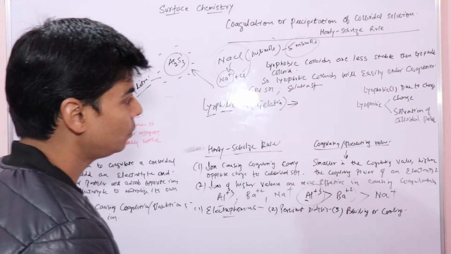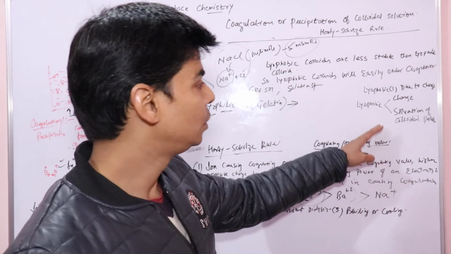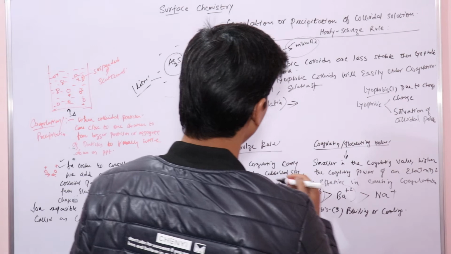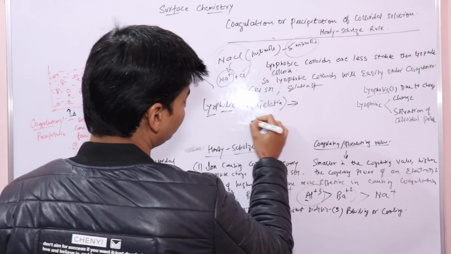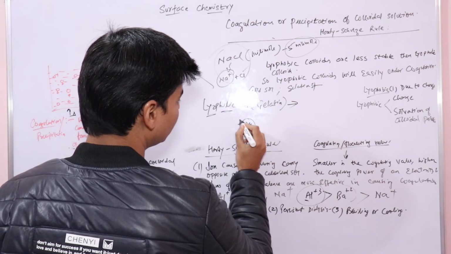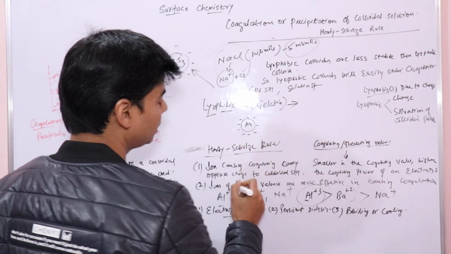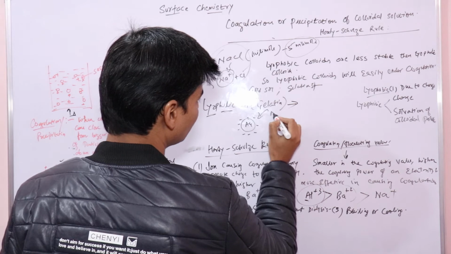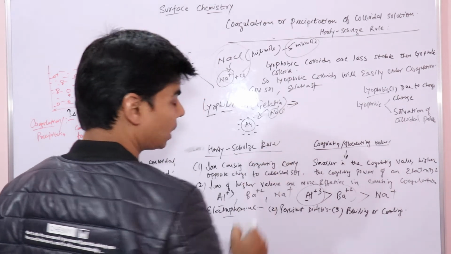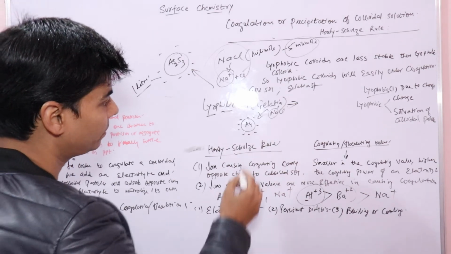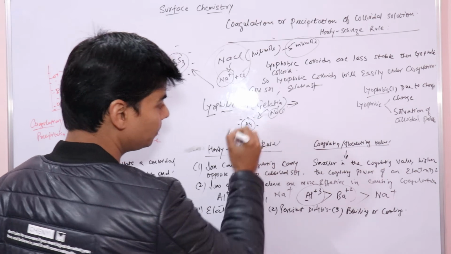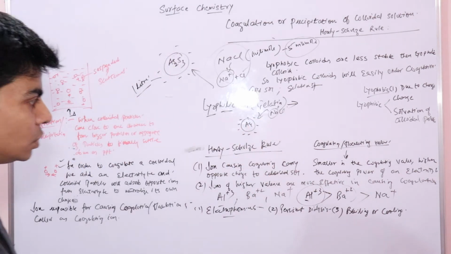So when you add electrolyte to a lyophobic sol, like gold sol, it has a negative charge. When you add an electrolyte, say sodium chloride, these sodium ions, as per Hardy-Schulze rule, will neutralize the negative charge on the gold sol particles.